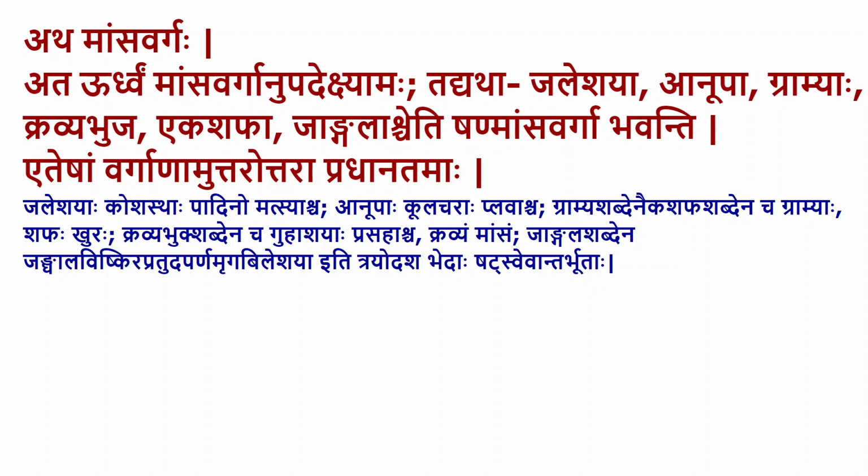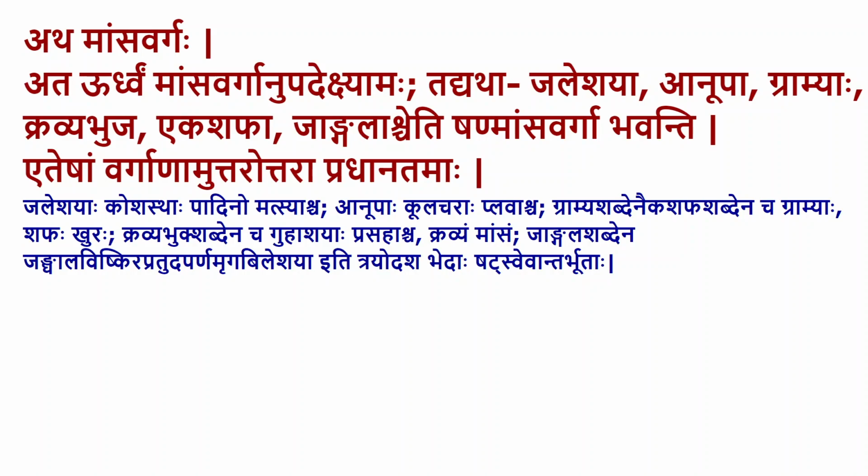Then Anupaha, Kulacharaha, Plavashta. Kulacharaha, that's amphibian animals, who live in both water as well as over the earth, as well as which can swim over the water. They are the Kulachara, Anupaha, the two categories.